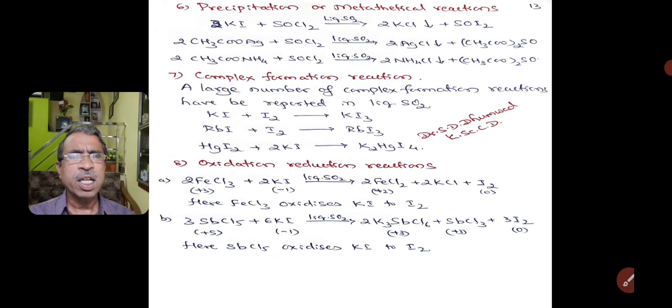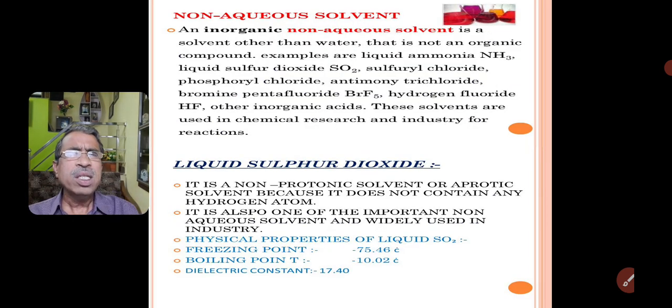Similarly, the oxidation state of iodine in KI is -1, and it is increased to 0. In the product iodine is formed, hence the oxidation state is increased, which is called oxidation. Here SbCl5 oxidizes KI to iodine. So these are some of the reactions in liquid sulfur dioxide.